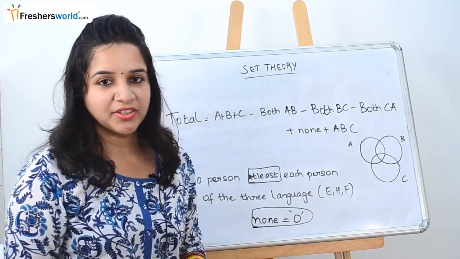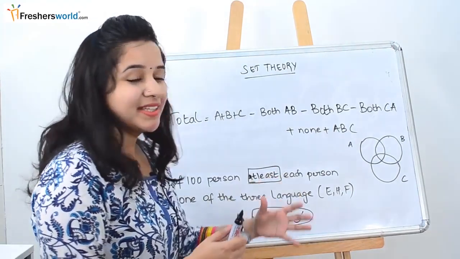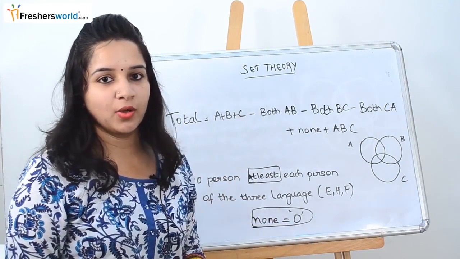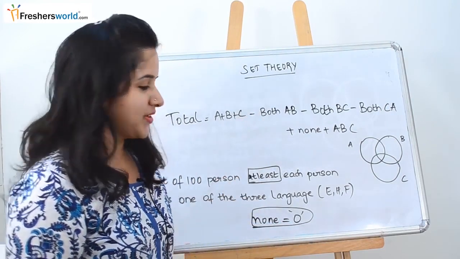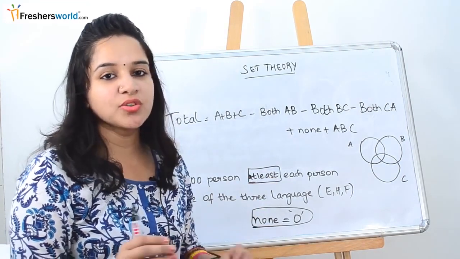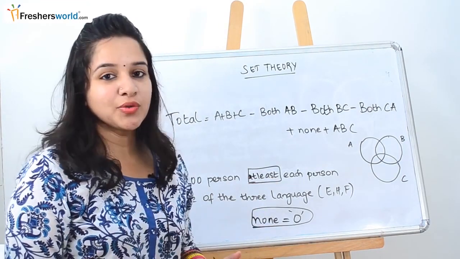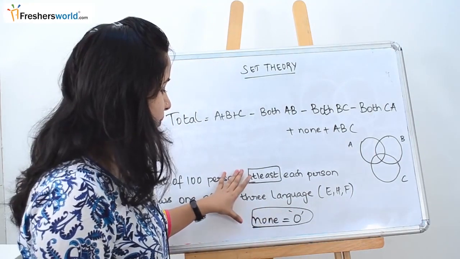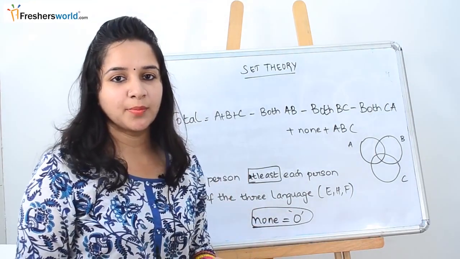In most of the questions, you will be thinking, why am I not able to find none though I have solved this using the formula? That's because there's a catch in the question. In the question itself, they have already mentioned that at least one person knows each of the languages, which means you can directly go and write in your answer paper that none is 0. This is the important thing that you should remember while solving problems in set theory.